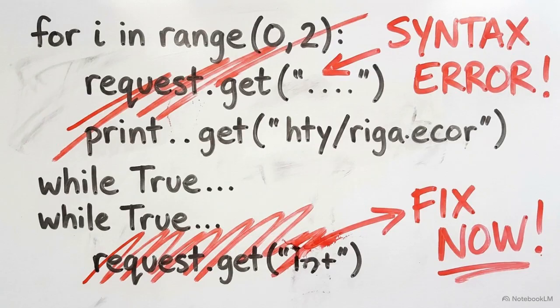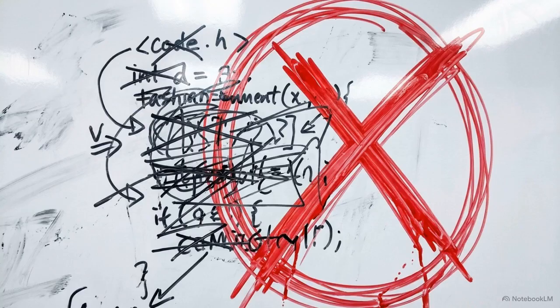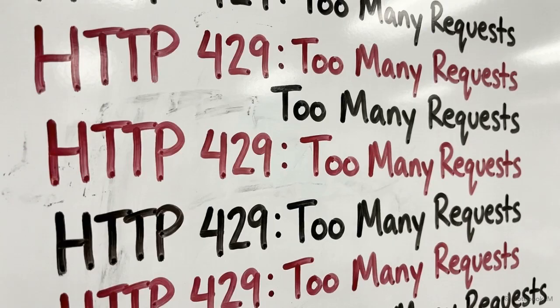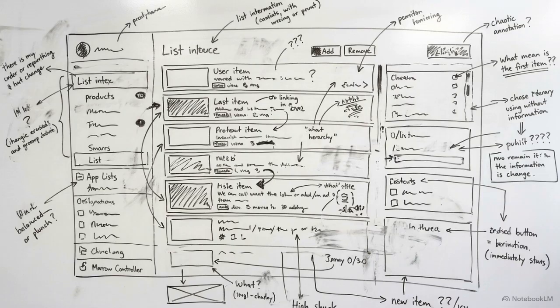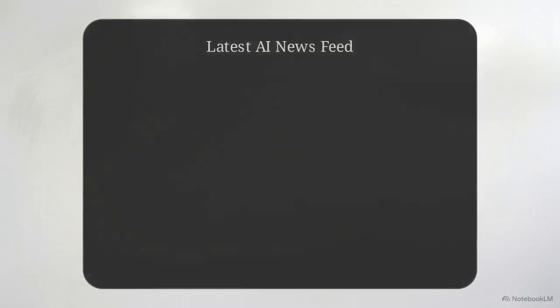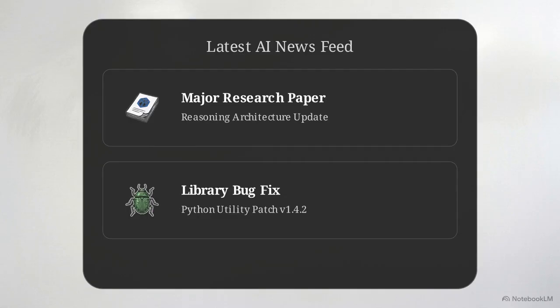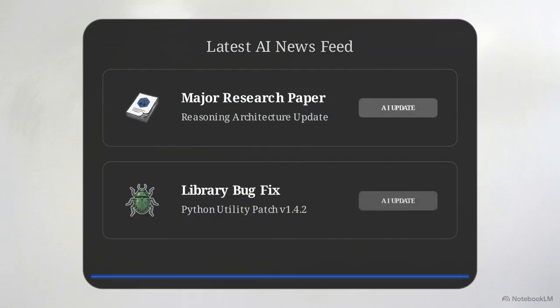Linear scripts break under the chaos. They crash on unstructured HTML inputs, hit API rate limits instantly, and flood the model's context window with 20 different outlets reporting the exact same story. Existing aggregator tools don't solve this because they lack contextual understanding. They cannot distinguish between a major architectural breakthrough in reasoning models and a minor point release of a Python library.